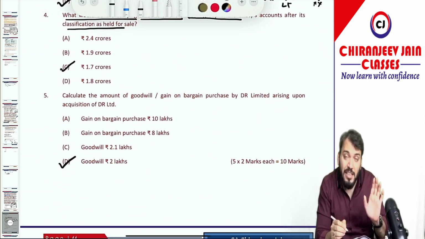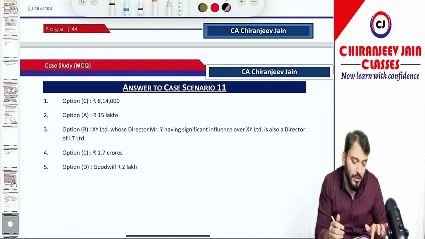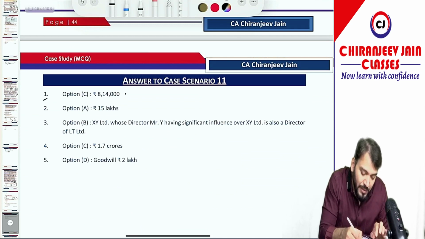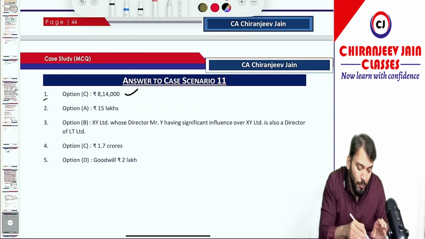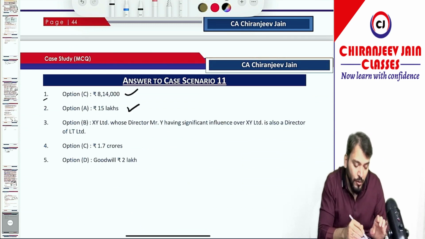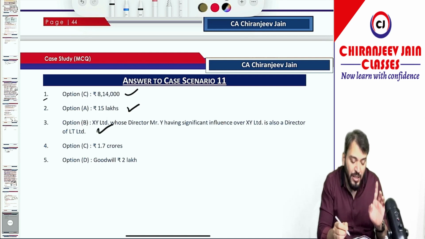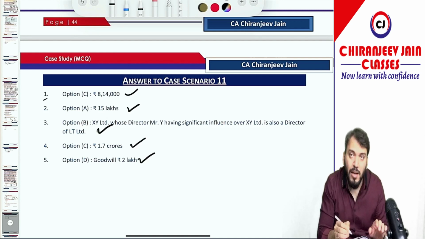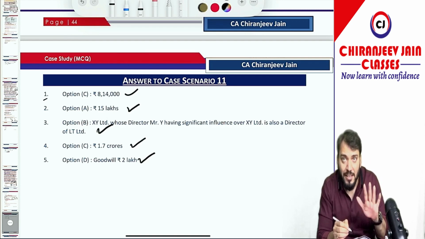So option D is correct. Let's see all the answers. For point number 1, option C is correct. For point number 2, option A is correct. For point number 3, option B is correct. For point number 4, 1.7 crore. Point number 5, goodwill of 2 lakh. So all the options have been done. Very simple MCQ. I hope you have understood.